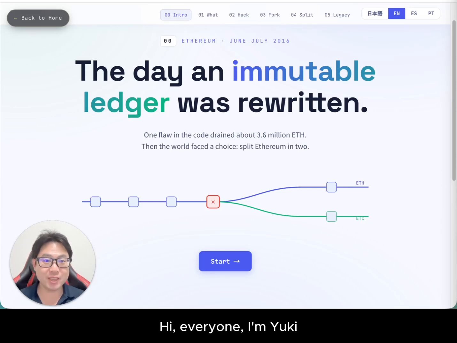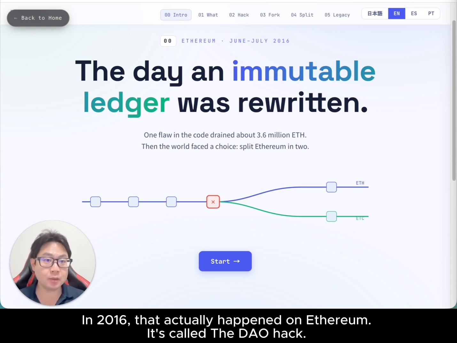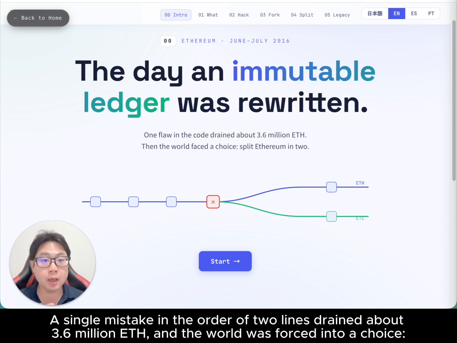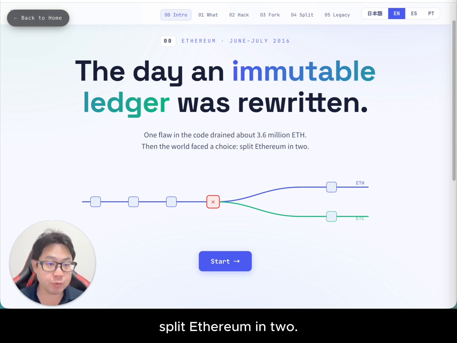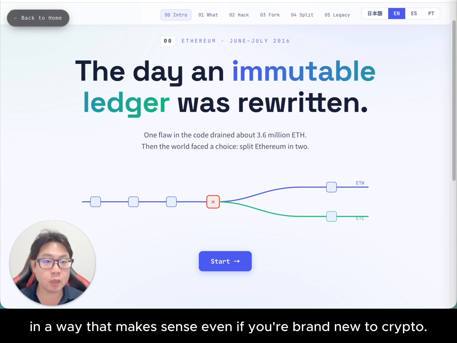Hi everyone, I'm Yuki. What if a record that's supposed to be impossible to change got overturned anyway by group consensus? In 2016, that actually happened on Ethereum. It's called the DAO hack. A single mistake in the order of two lines drained about 3.6 million Ether, and the world was forced into a choice: split Ethereum in two. Today, I'll walk through this site and tell the whole story in under 10 minutes, in a way that makes sense even if you are brand new to crypto.